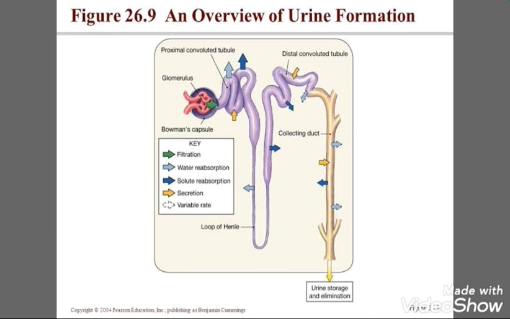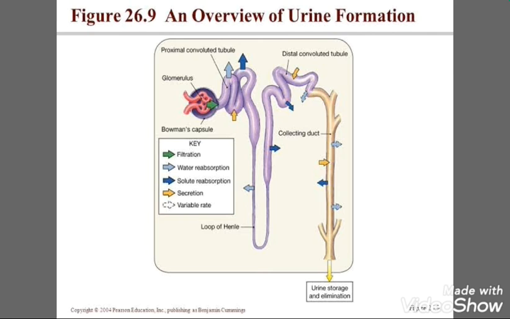Bowman's capsule leads to a long tubular structure called a Henle's loop. During the flow of glomerular filtrate through the Henle's loop, reabsorption of useful material takes place. The fluid reaching the end of collecting duct, the last part of the nephron, is called urine. Finally, the urine moves through ureter and collects in the urinary bladder till thrown out of a body.